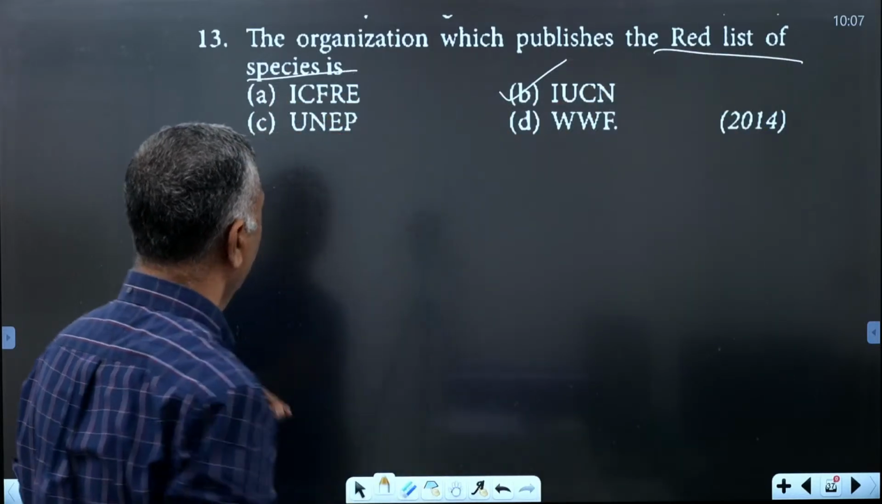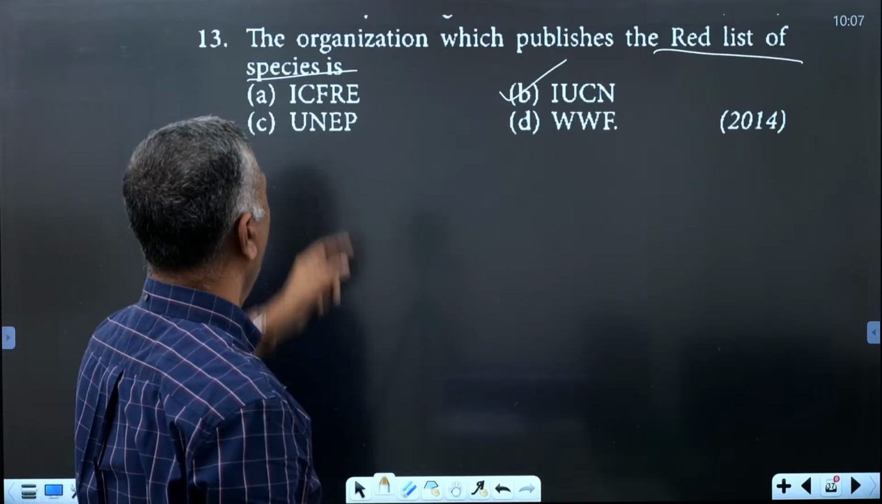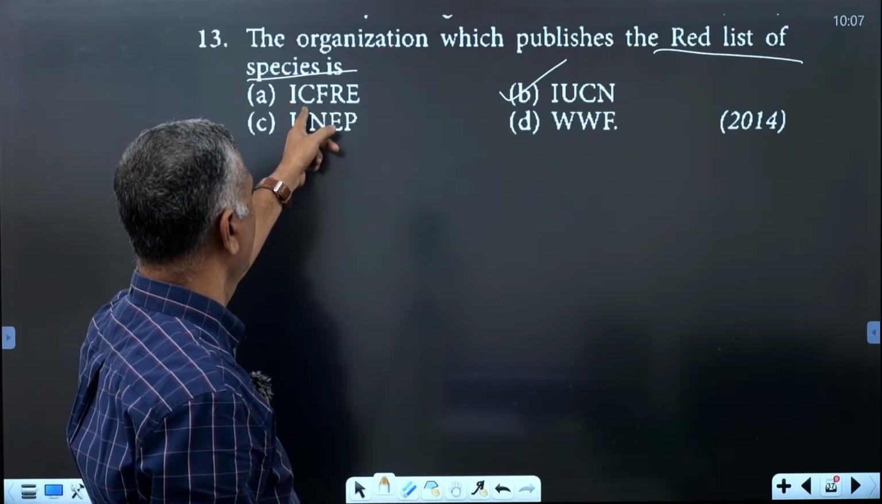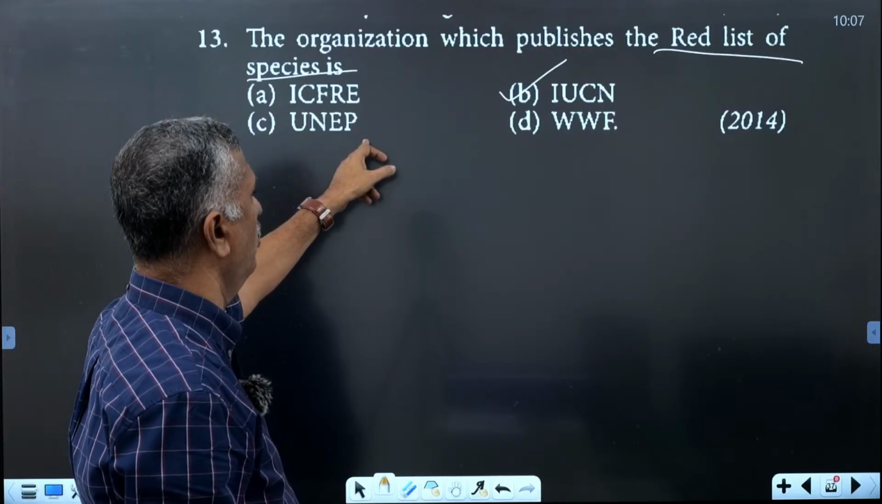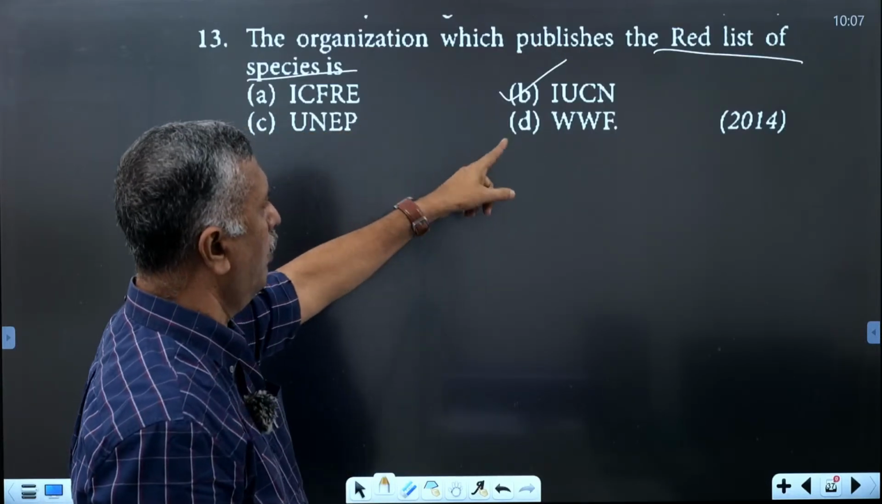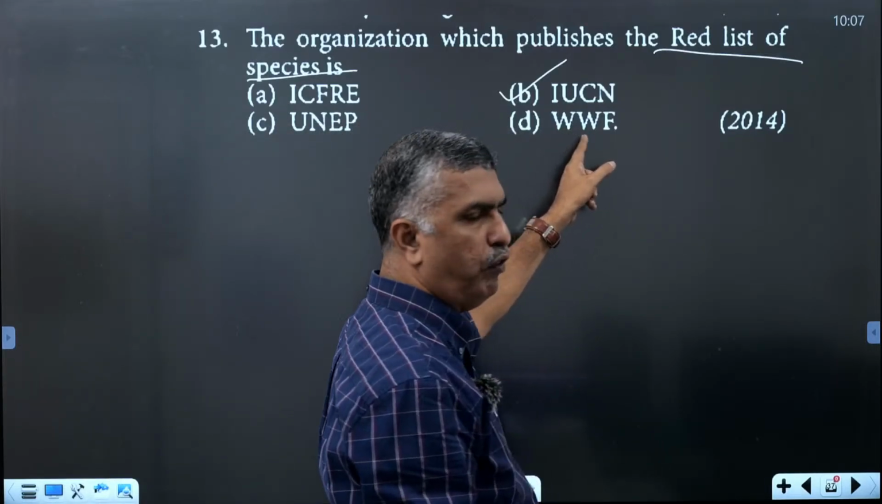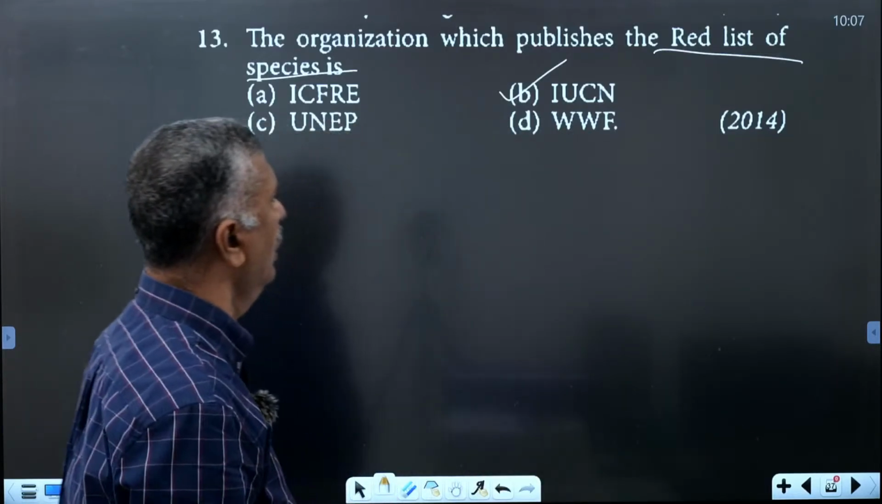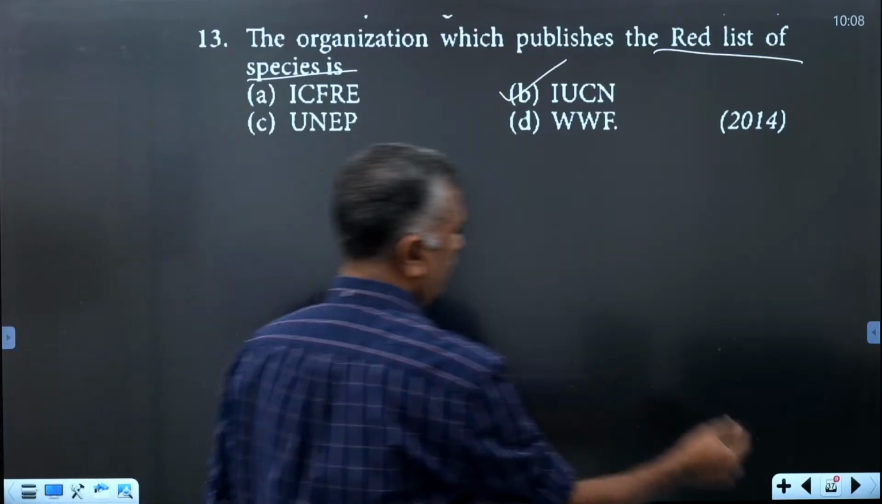ICFRE means Indian Council of Forestry Research and Education. UNEP is United Nations Environment Programme. WWF, everyone knows, is Worldwide Fund for Nature. IUCN will give the Red List data. Okay, that is a very easy question.